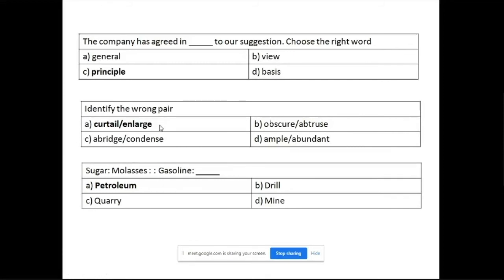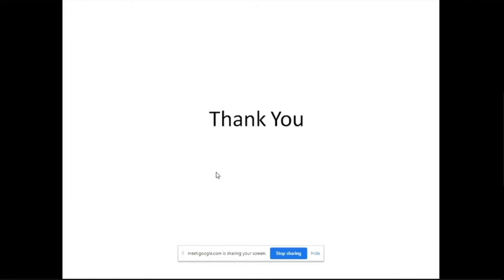The last question I'm going to take is a pattern which you can see here: sugar, molasses; gasoline, what? Sugar is made from molasses. You just try to figure out the relation between sugar and molasses. Similarly, gasoline is made from petroleum. So this is the relation. It cannot be drill, because drill is a verb. Quarry? No, gasoline has nothing to do with drill and quarry. So first look at the pattern with sugar and molasses: sugar made from molasses, gasoline made from petroleum. So this is the type of questions that you would be getting for your PGCET examination.